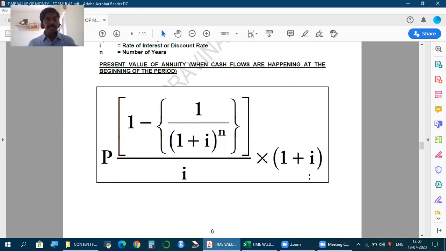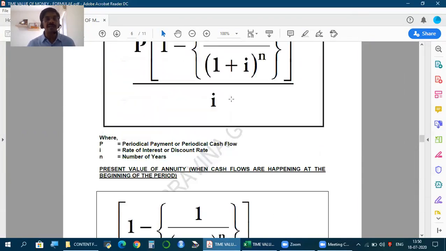Once again, in the example, the cash flows are happening annually, yearly. But if it is not yearly, semi-annually, quarterly, monthly, again, same as what we discussed. Whenever the cash flows are happening more than once in a year, simple.